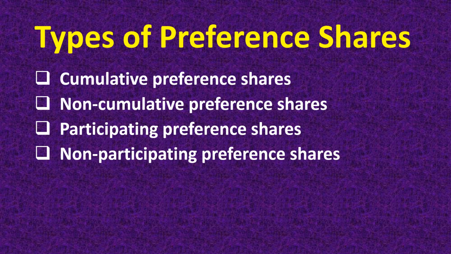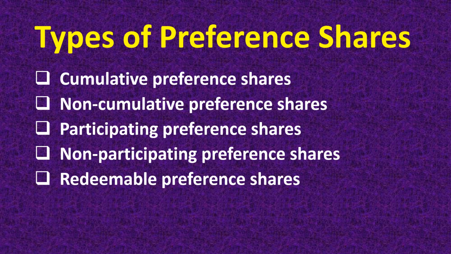Next is non-participating preference shares. These shares receive a fixed rate of dividend and they have no right to participate in the excess profit left after paying dividend to the equity shareholders. They get their dividend, and after paying the dividend to the equity shareholders, even if there is any profit left, these shareholders do not have the right to get a portion of that surplus profit. They have to be satisfied with what they received the first time.